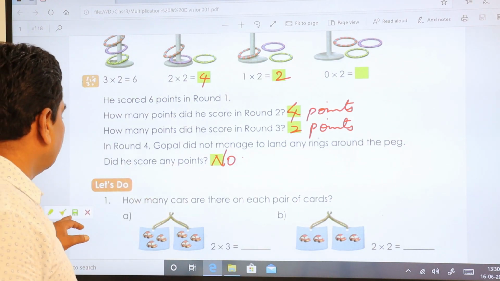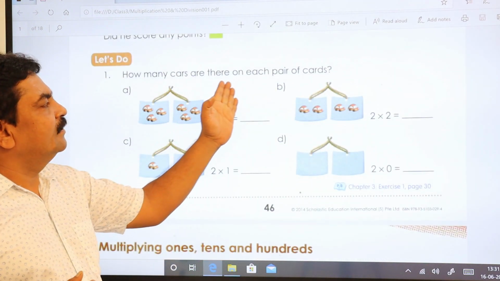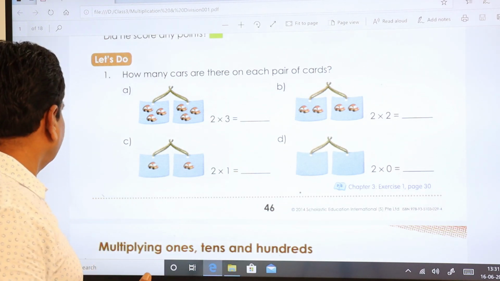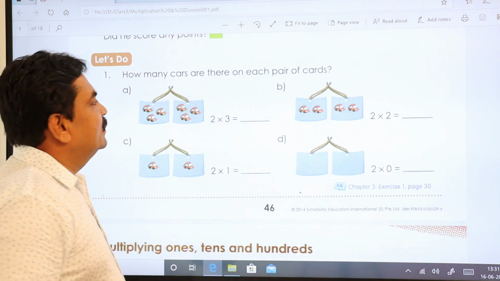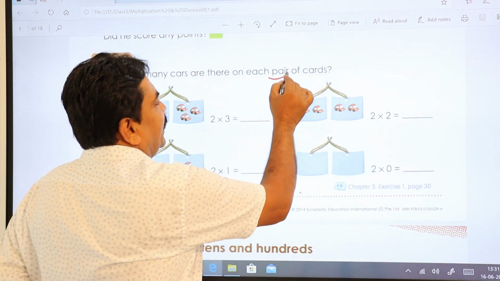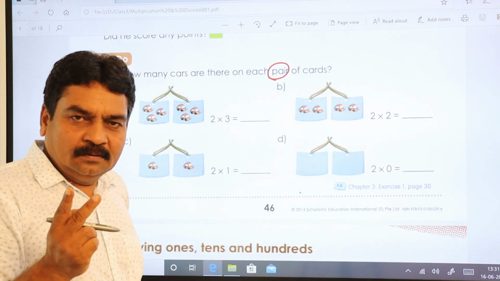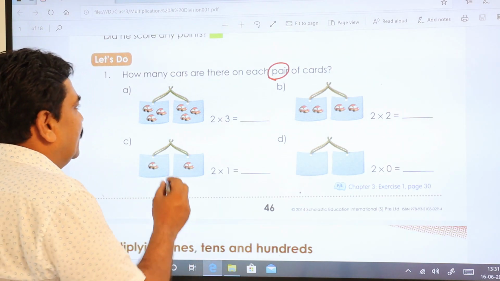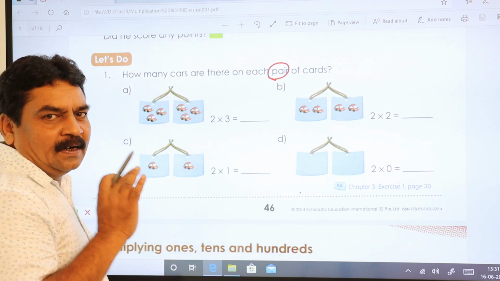Let us go to the next one. Let's do this. How many cards are there on each pair of cards? Let's see. Pair means here a word given, pair. Pair means 2. Remember that. Pair of shoes, that is 2 shoes. Similarly, 2 cards are called a pair of cards.